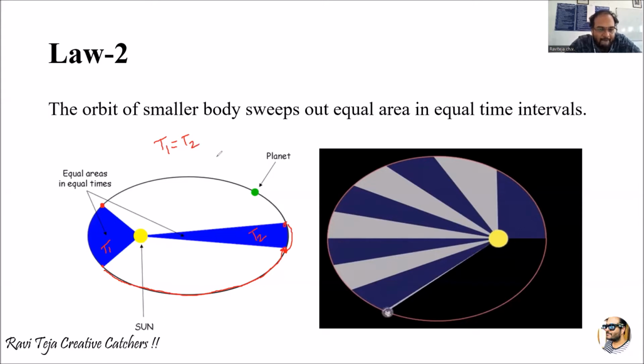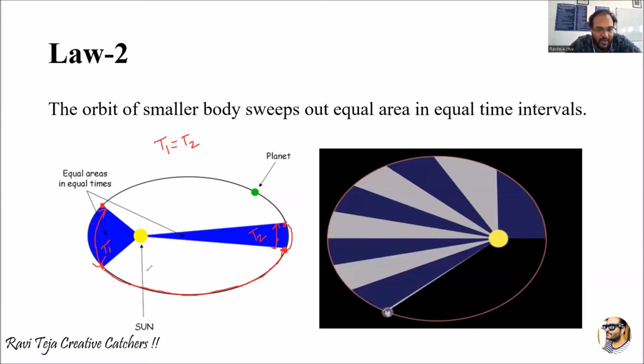How? You can see this is a smaller distance, and this is a larger distance. But how will the time of traveling this path and this path be equal? Whenever the planet is nearer to the Sun, the speed or velocity of the planet increases, such that it can travel more distance within a shorter period.